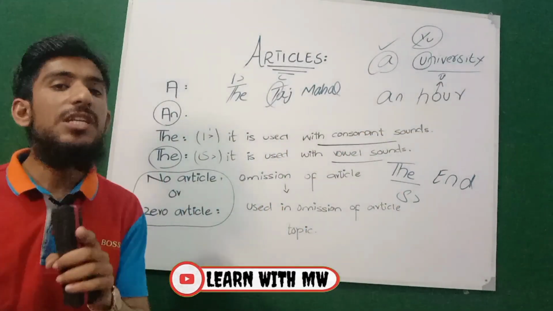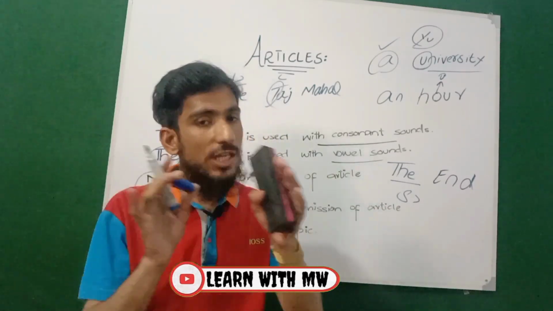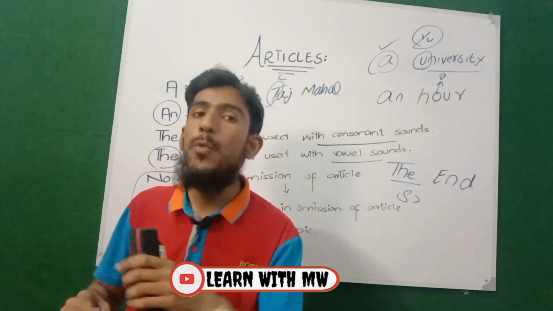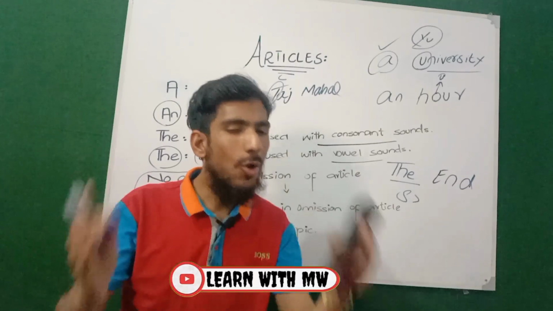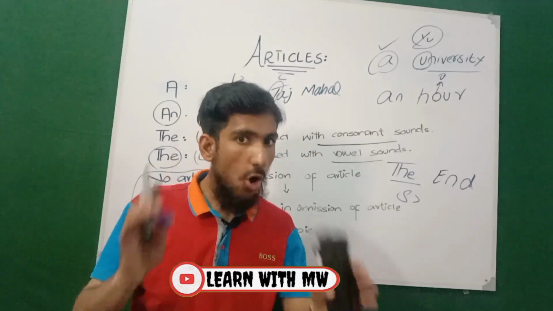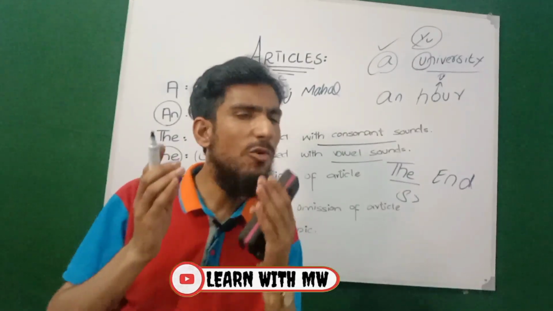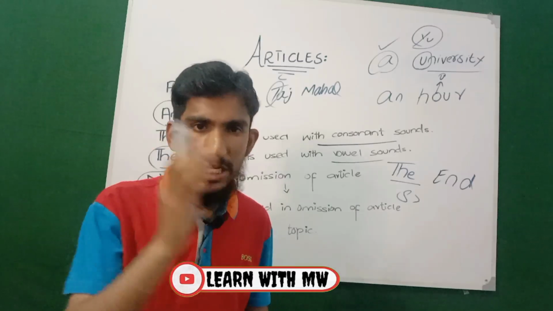Then "the" will be pronounced like "thuh" when it comes before a consonant sound, and "the" will be pronounced like "thee" when it comes before a vowel sound. And the last type of article is no article or zero article. So hope you have learned this whole concept, that there are 5 articles in English grammar.